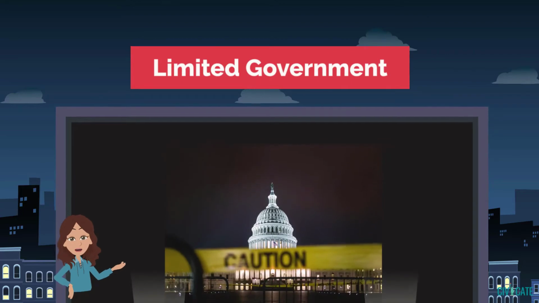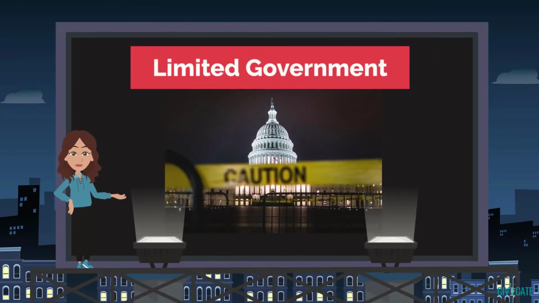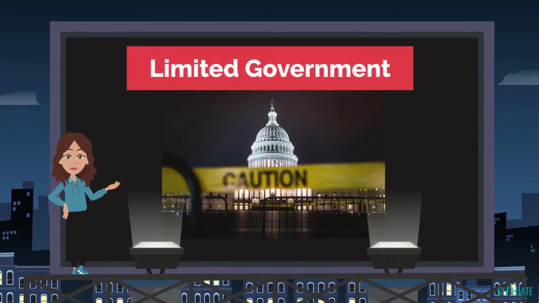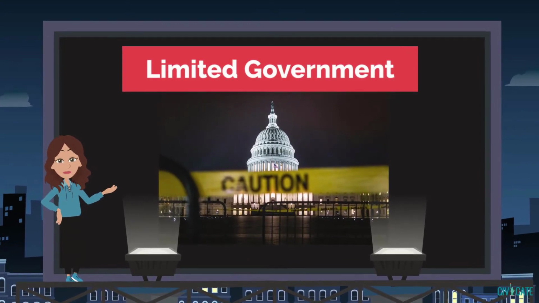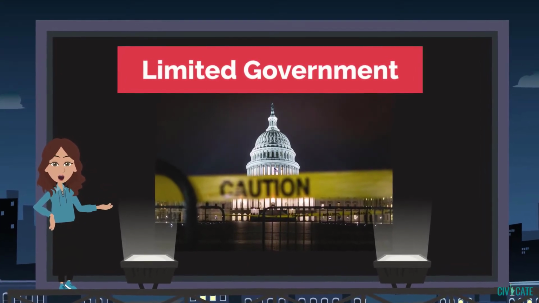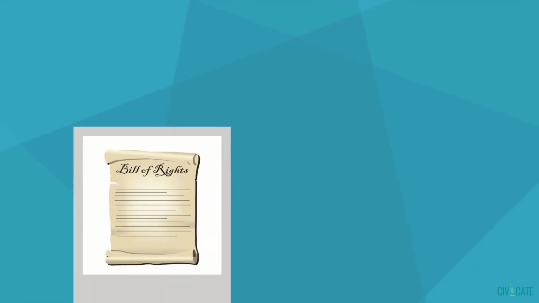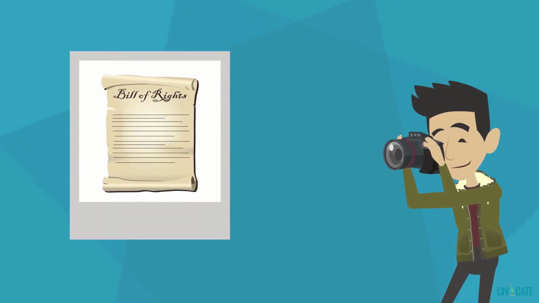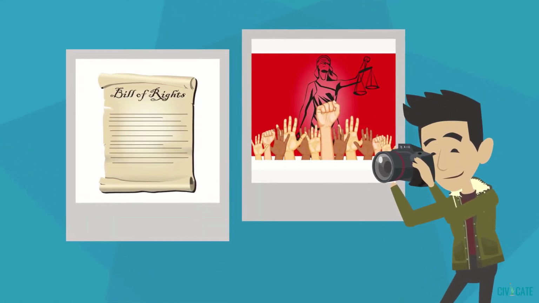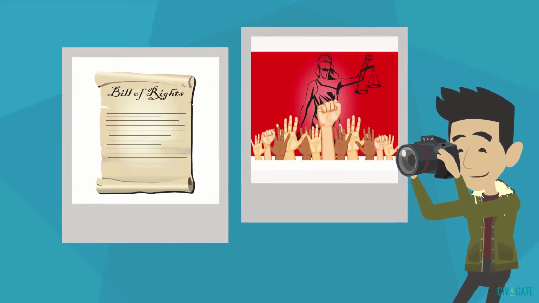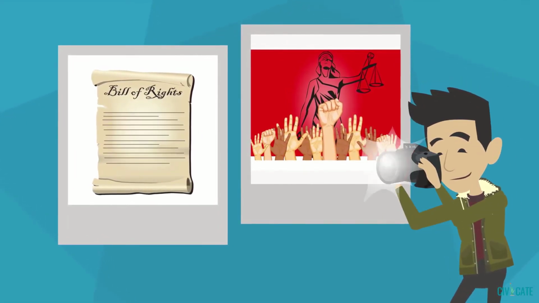Another important idea is limited government, which is exactly what it sounds like. It means that there are limitations on the government's powers that help protect the rights and liberties of the people. The Bill of Rights spells out the limitations on the government. The Founding Fathers made it clear that citizens had certain guaranteed rights that the federal and local governments could never take away.